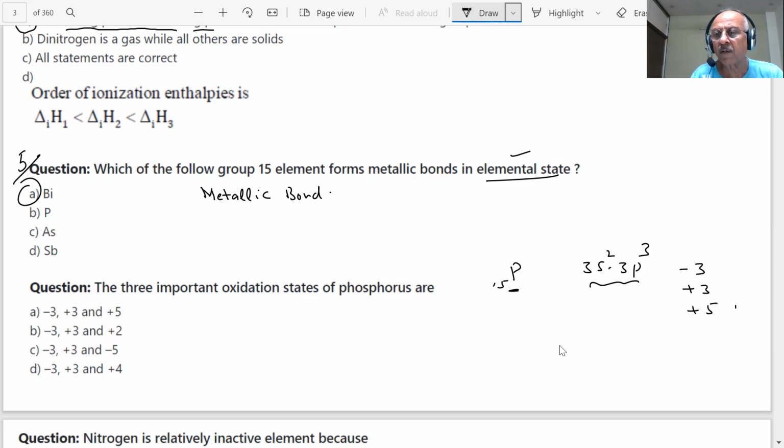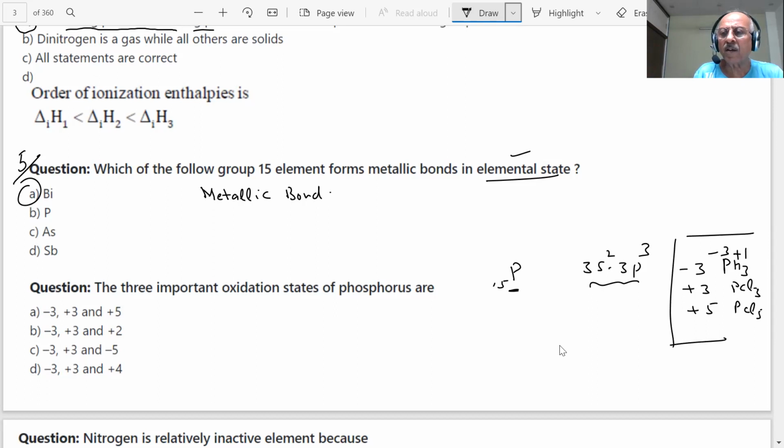You know PCl5 and PCl3. Give me an example of -3. -3 is PH3. In PH3, this is +1, then this is -3.